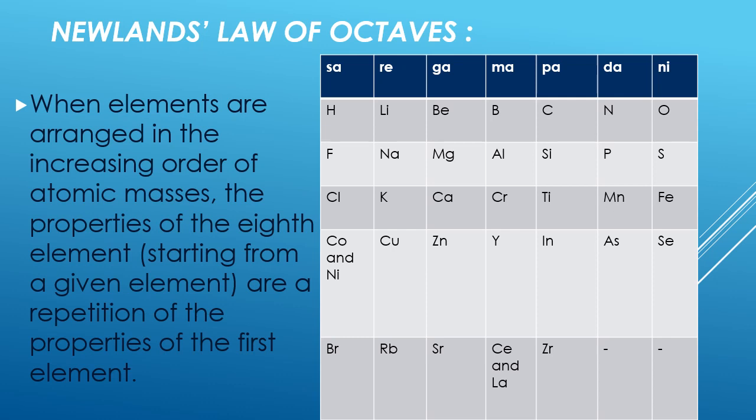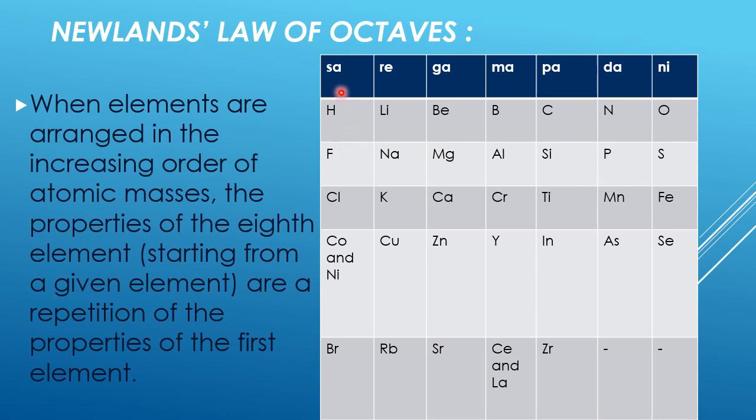While arranging the elements in the increasing order of their atomic masses, starting with hydrogen, lithium, beryllium, boron, carbon, nitrogen, oxygen, fluorine, sodium, etc., he found that starting with hydrogen, the eighth element is fluorine. Starting with fluorine, chlorine is the eighth element. Every eighth element has properties similar to those of the first one.